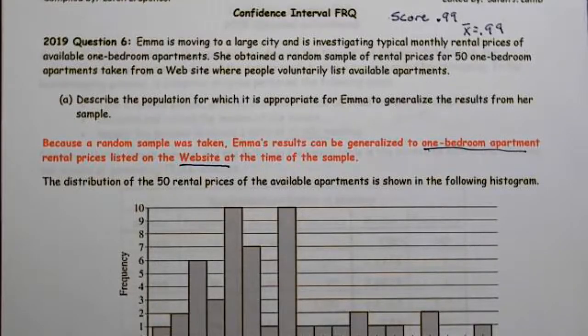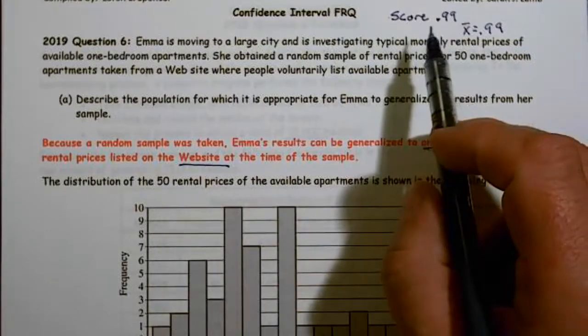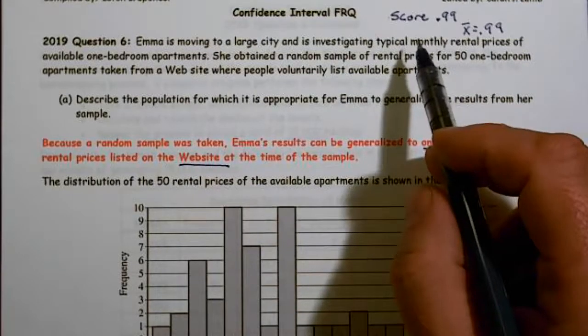Okay, so we're going to look at question 6 from 2019 that involved confidence intervals. Now, this is not a standard confidence interval. As a matter of fact, question 6s are investigative tasks, and a lot of times they will introduce something new and want to see what you can come up with. So in 2019, you can get up to 4 points on a question 6.